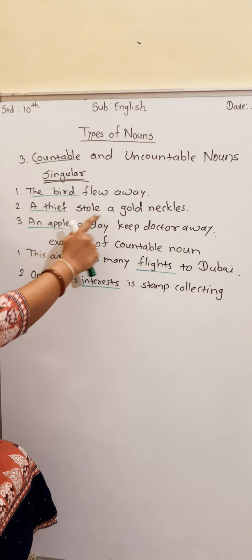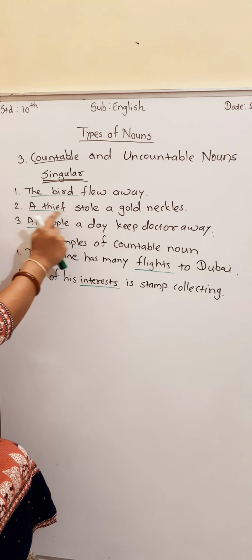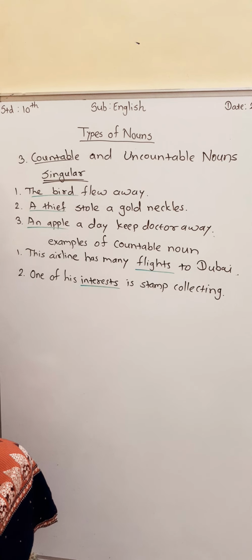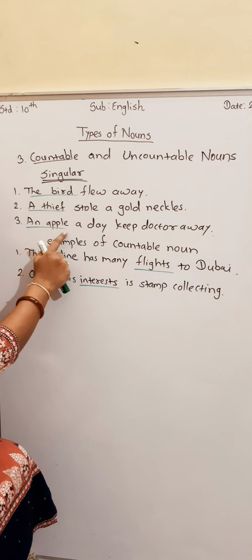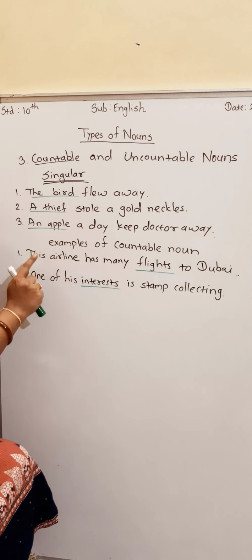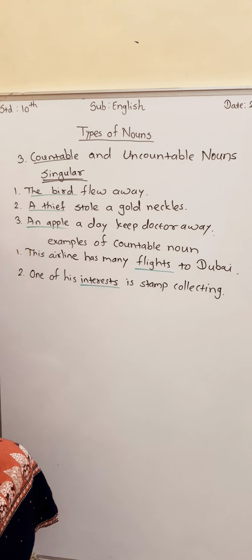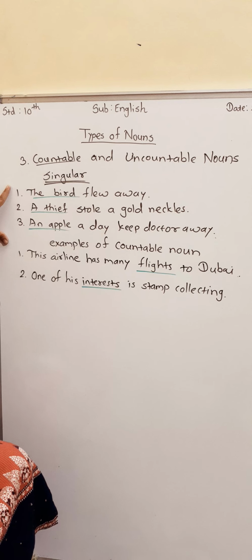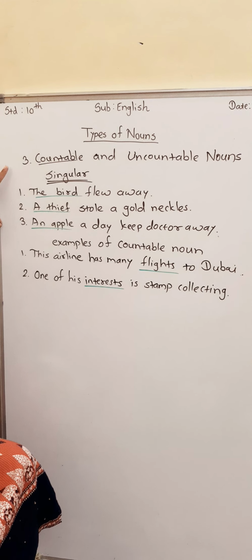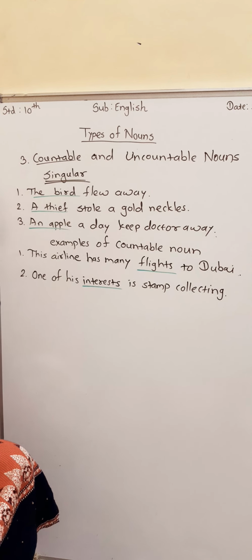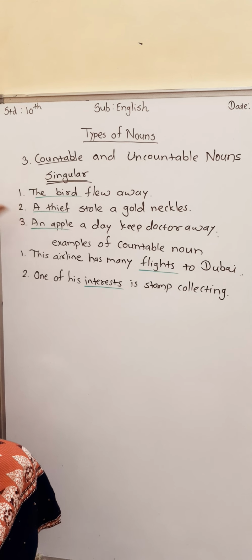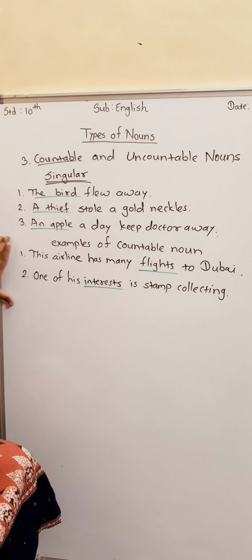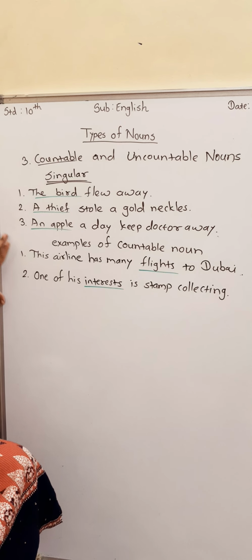A thief stole a gold necklace. A thief means we are talking about only one thief. An apple a day keeps the doctor away. Means an apple, we are talking about only one apple. So in this way it is singular and it is countable. Countable means which we can count by using numbers. So one bird, one thief, one apple. So it is countable. Okay, we'll see some examples for this countable nouns.